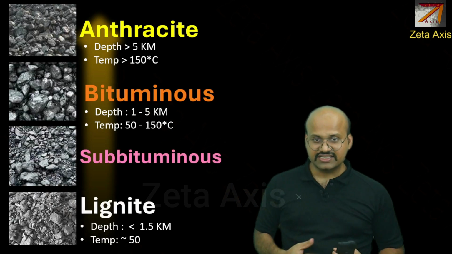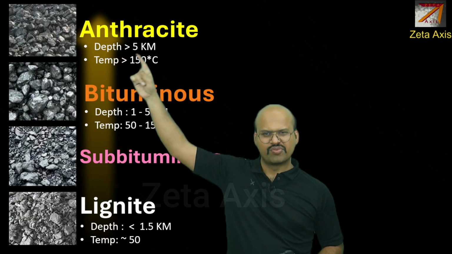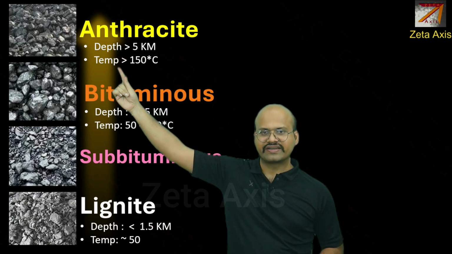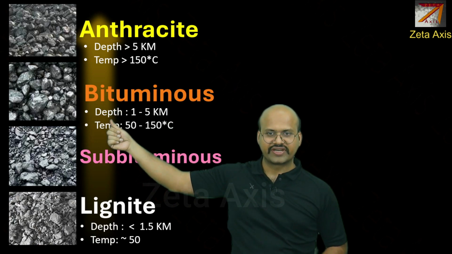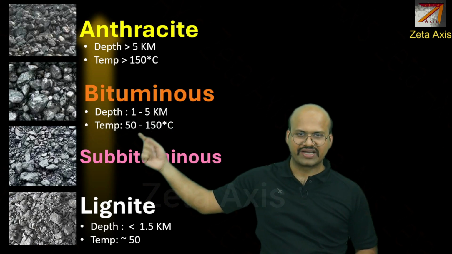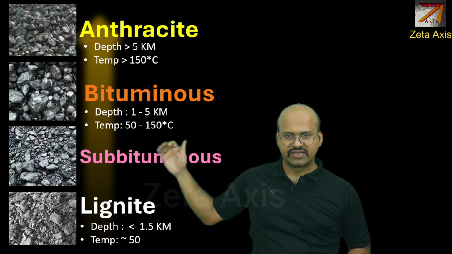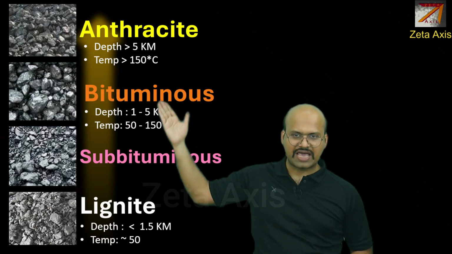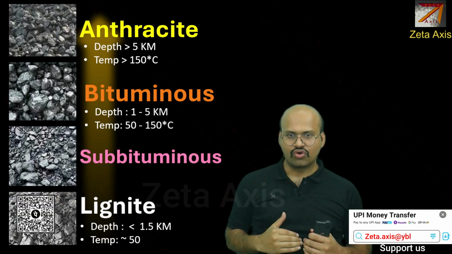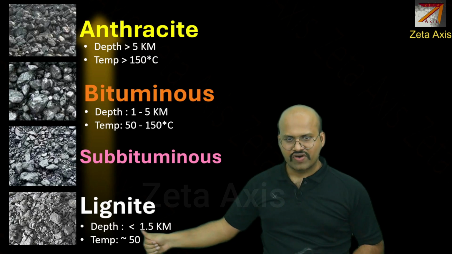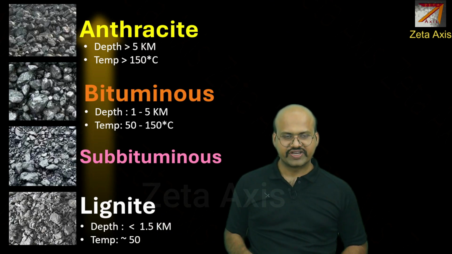Now if we see the conditions for formation, for anthracite, the depth should be more than 5 km and the temperature should be greater than 150 degrees Celsius. For bituminous coal, the depth should be between 1 to 5 km and the temperature should be between 50 to 150 degrees Celsius. Subbituminous coal is a type of bituminous coal where the water content is higher and the carbon content is lower. And then we have lignite, where the depth should be less than 1.5 km and the temperature should be around 50 degrees Celsius.